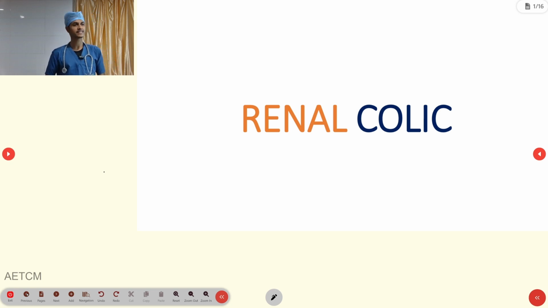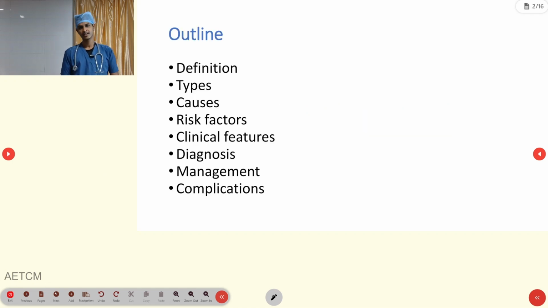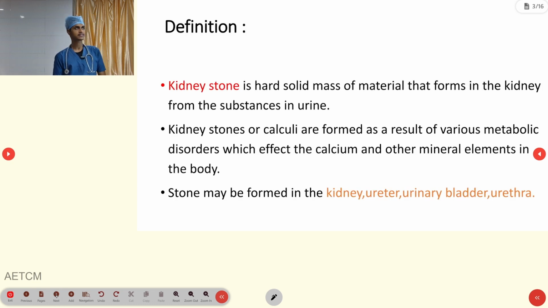Today's topic of discussion is renal colic or urolithiasis, from the chapter of genitourinary emergency. So this is what we are going to talk about today: the definition of urolithiasis, the types, causes, various risk factors, and then clinical features. Diagnosis, mainly focusing on both in-hospital and pre-hospital, then management, and finally complications.